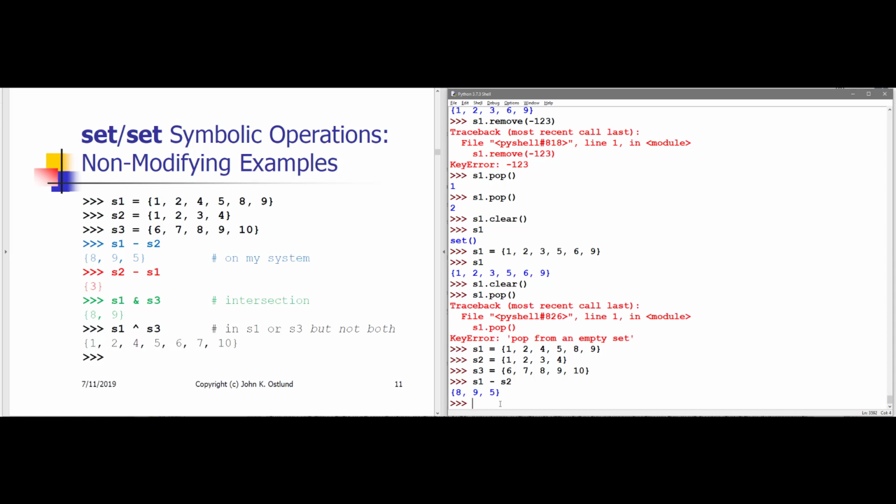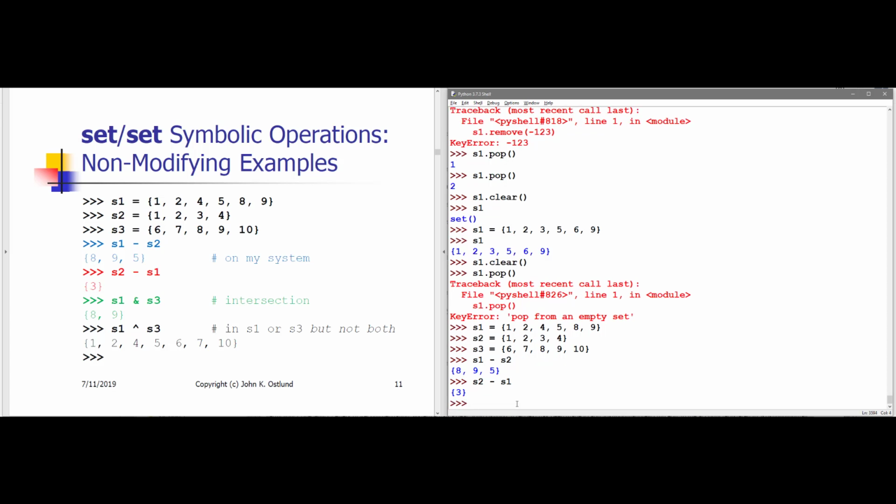All right, so I promised you that sets are not in any guaranteed order, and here we finally see an example. On the other hand, S2 minus S1 is the items that are in S2 that are not also in S1, and that turns out just to be the item 3. So I get a set with just one element, one item in this case. S1 intersected with S3 is going to give me the items that are common to both, and it turns out that that's just the 8 and the 9. The 8 and the 9 are the only elements that these sets have in common.